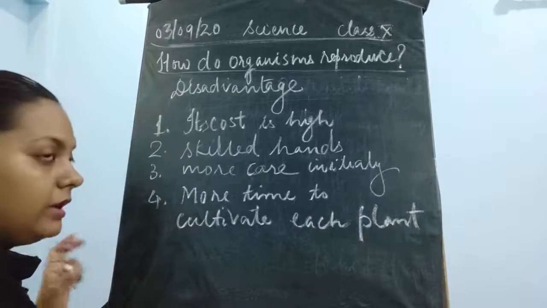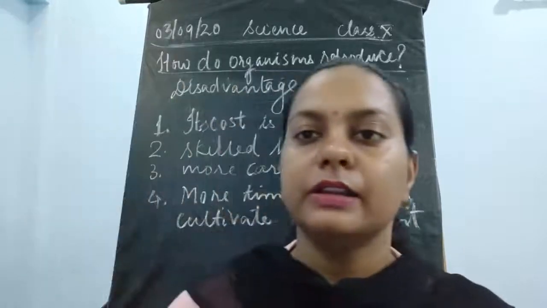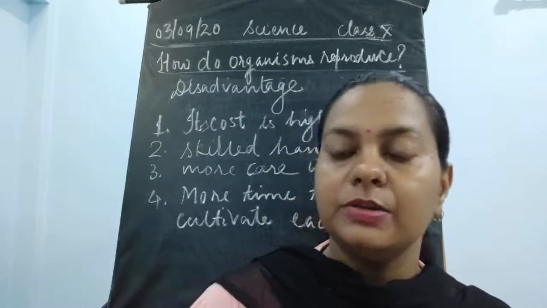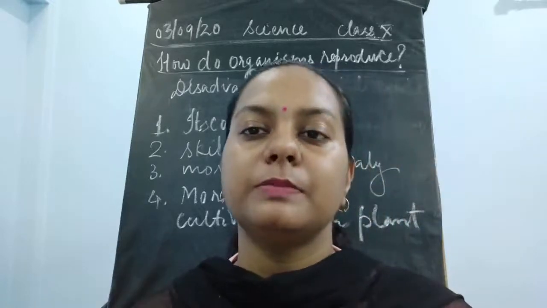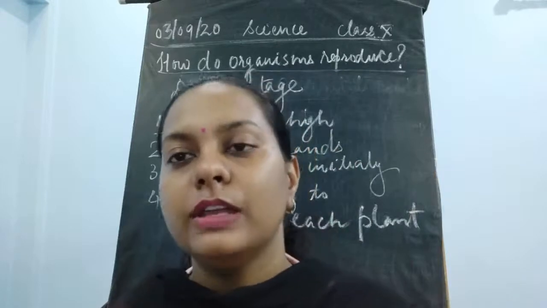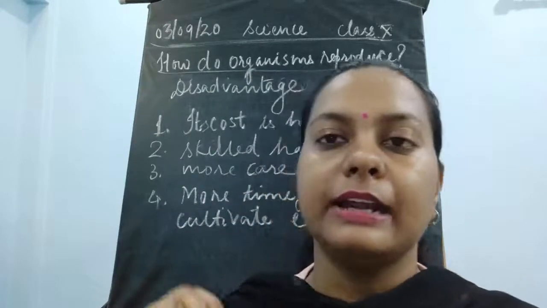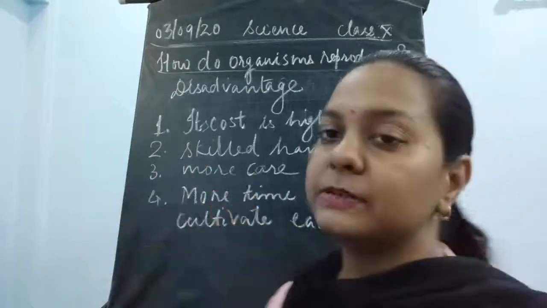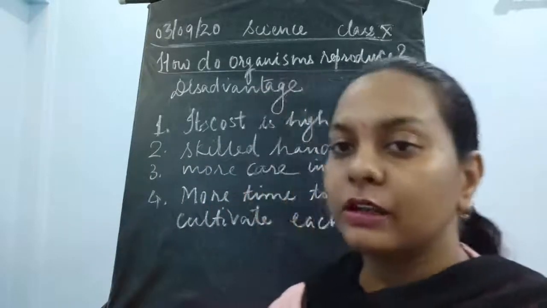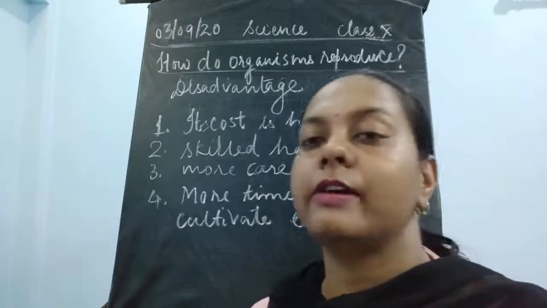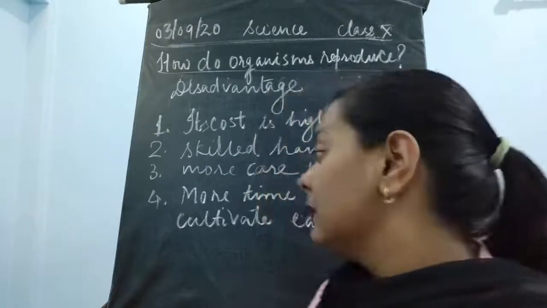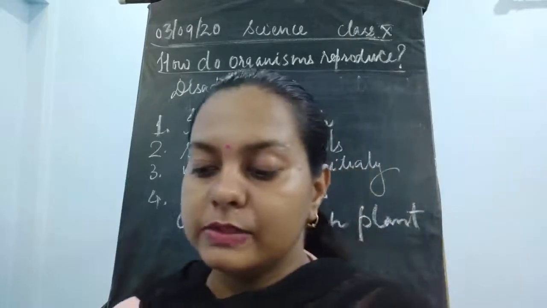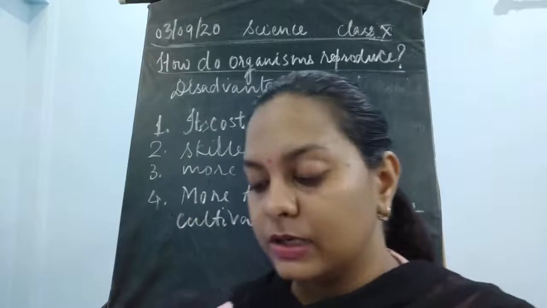When we require the desired characteristic, children, then each plant has to be taken care of. Each plant is taken into consideration, and according to each plant the varieties are made. So we cannot propagate these plants very easily. They require a very skilled hand first of all, and then more time for cultivation. So this was about some of the advantages and disadvantages of vegetative propagation.